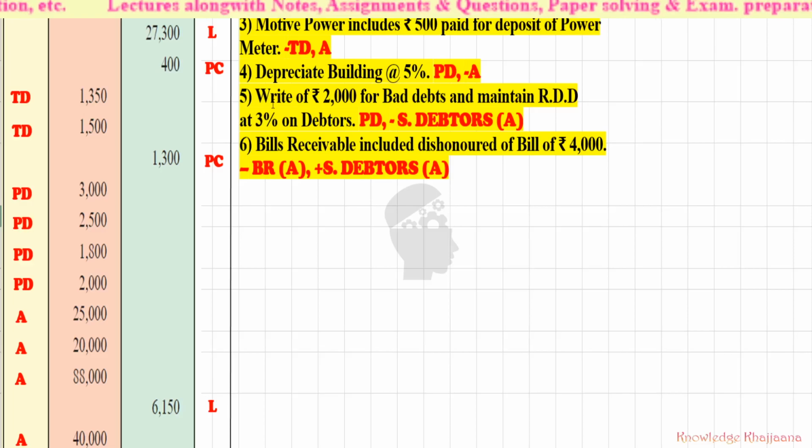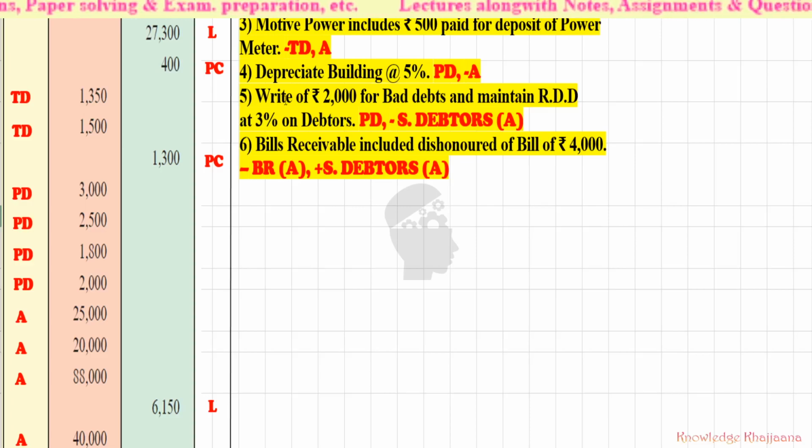Now we will move to adjustment number 5, which comes under other adjustments. The calculation of new bad debts and maintaining RDD is done later, after doing all the adjustments on the debtors. Adjustment number 5: write off rupees 2,000 for bad debts and maintain RDD at 3% on debtors.